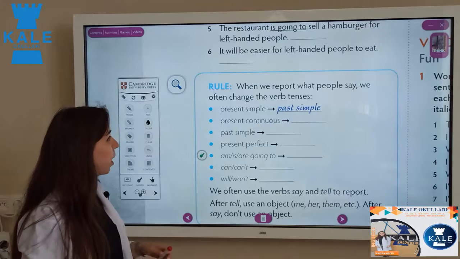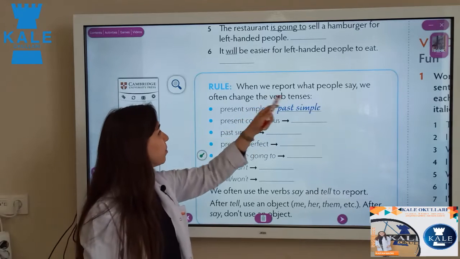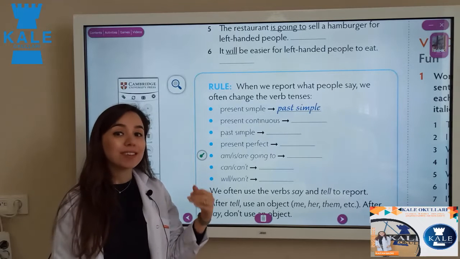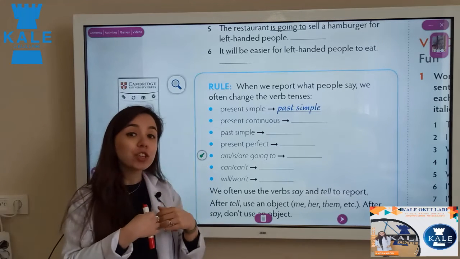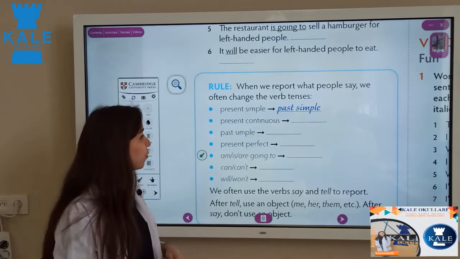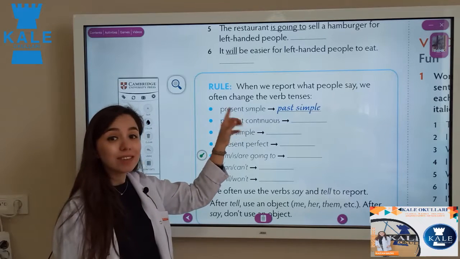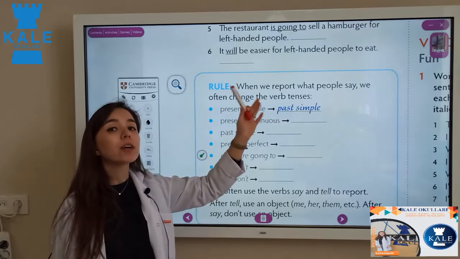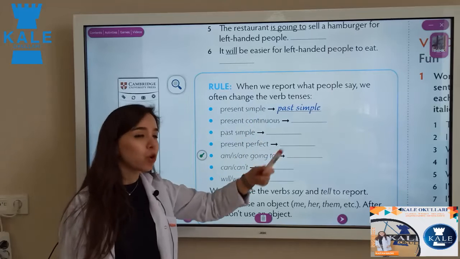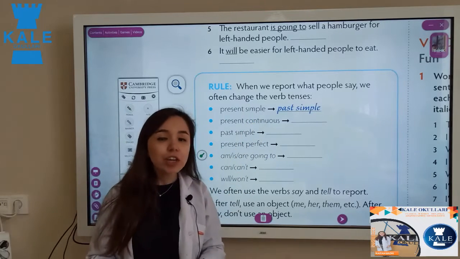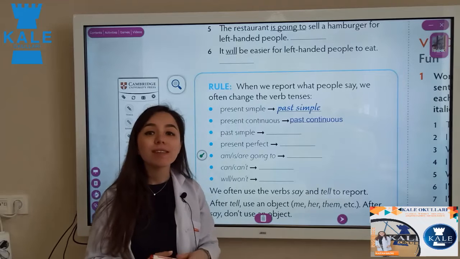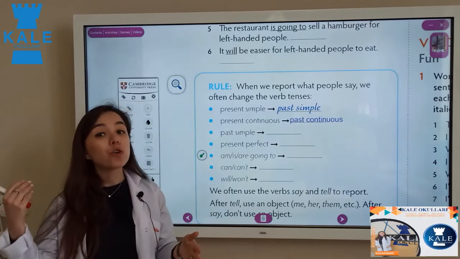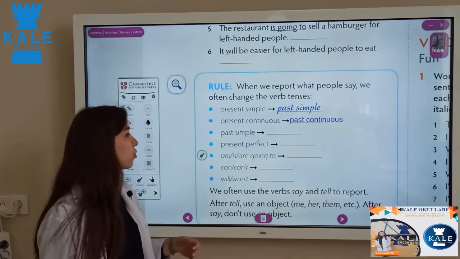Look at our rule part. When we report what people say, we often change the verb tense. As I told you before, in the slides we talked about it. We change the tense of the verb to one tense before. So what happened? As you can see here again, present simple changes to past simple. "I work every day." She said that she worked every day. Present continuous changes to past continuous. "I am working now." She said that she was working before. Also the tense is going to change.